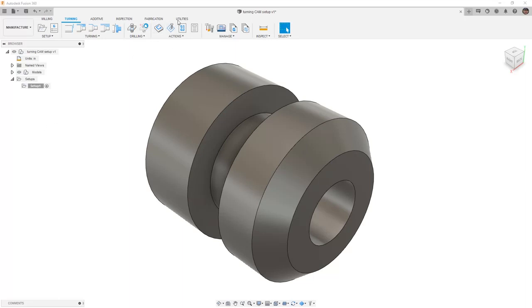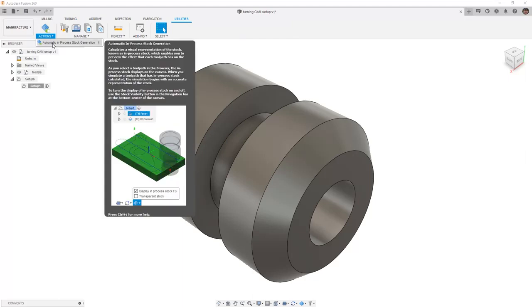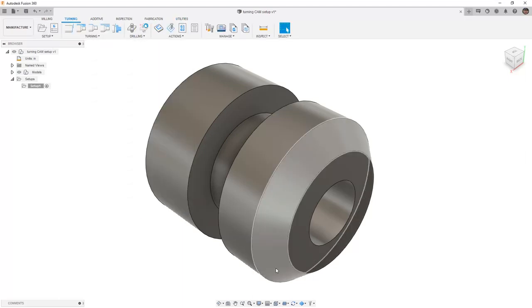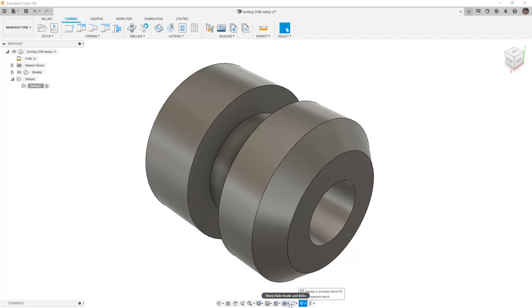If you don't see that option turned on, make sure that you go to Utilities and turn on Automatic In-Process Stock Generation, and then you should be able to turn that option on or off from here. It will provide us a couple other options that will allow us to see things like tool paths, but for right now, just at least make sure those options are on before you move on to the next step, and as always, save your work often.